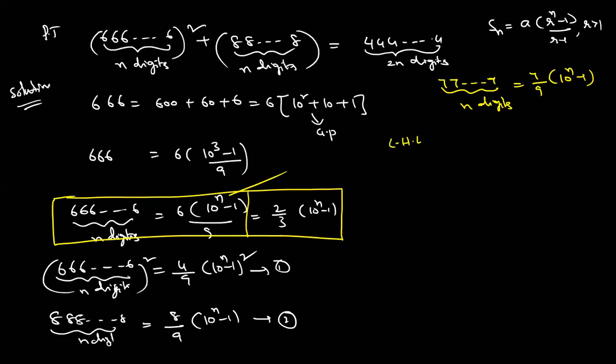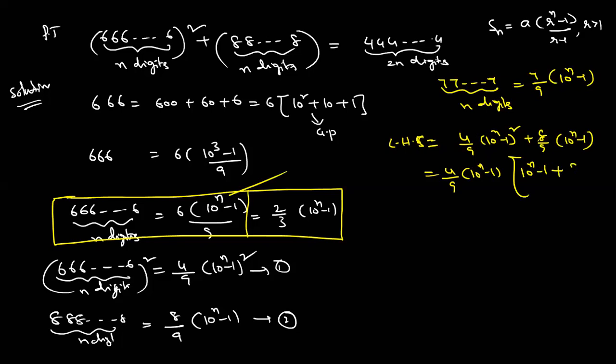Okay. Come to the point. What is the LHS? 4 by 9 into 10 power n minus 1 whole square plus 8 by 9 into 10 power n minus 1. Dear students, here I am taking 4 by 9 into 10 power n minus 1 as a common factor. What is remaining? 10 power n minus 1 plus 2 is there, since 4 times 2 is 8.